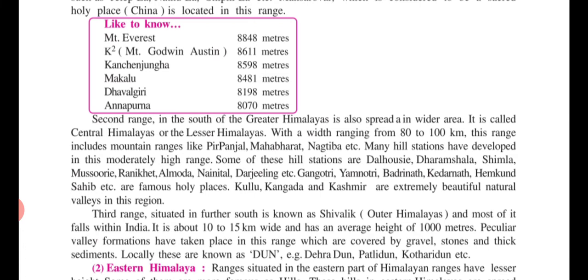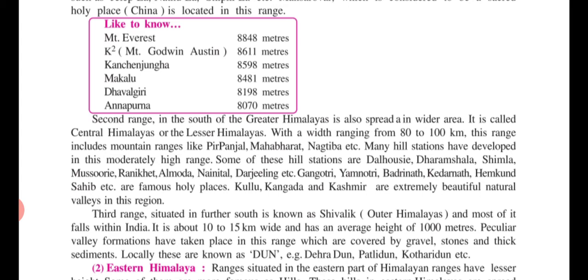The third range of the Northern Himalayan ranges is situated further south, next to and in the south of the Central Himalaya. The Central Himalaya is in the south of the Greater Himalaya, and this Sivalik range or Outer Himalaya is the third range.